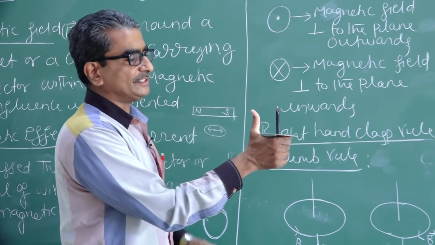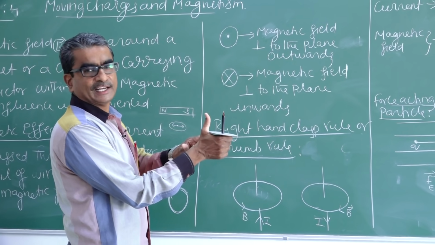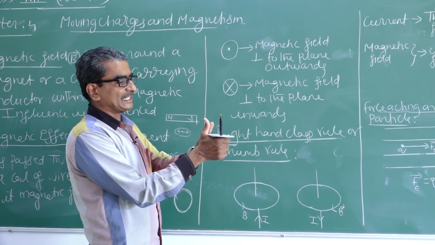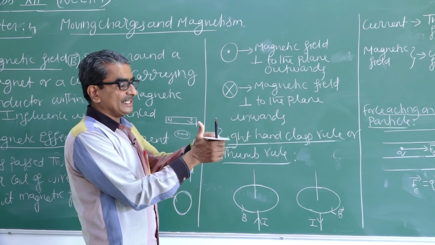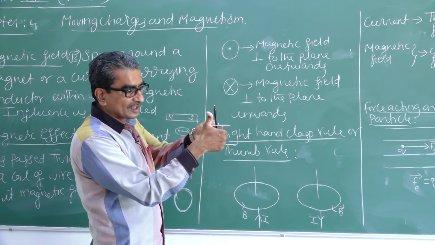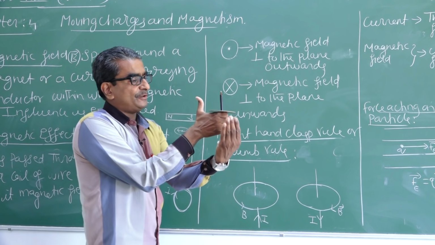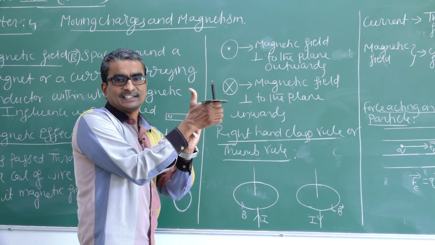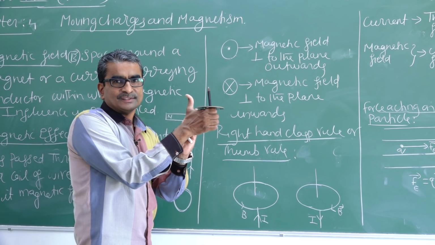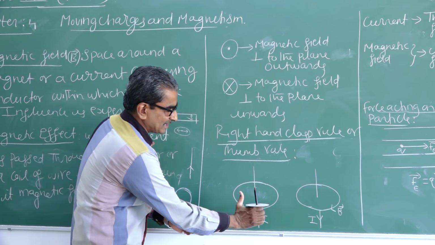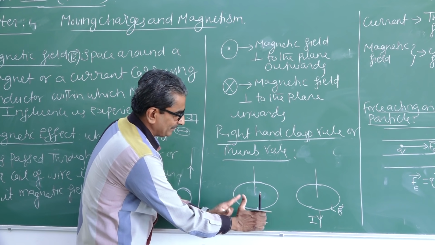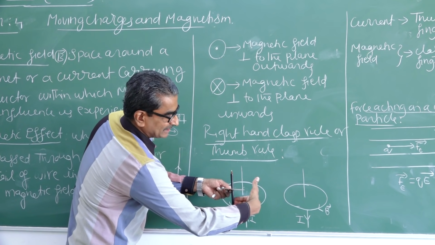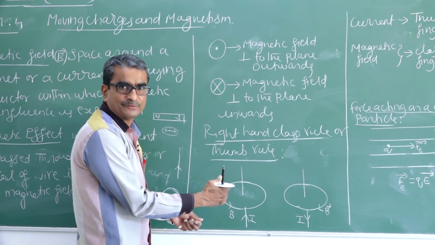Now you can see, the thumb represents the direction of current flowing through this conductor. That means through this conductor current is flowing upwards. Then the fingers clasping or curling give the direction of magnetic field. Fingers are clasping like this, or curling like this. That gives the direction of magnetic field. So just apply this to this diagram. Thumb, direction of current. Then fingers clasping like this give the direction of magnetic field.